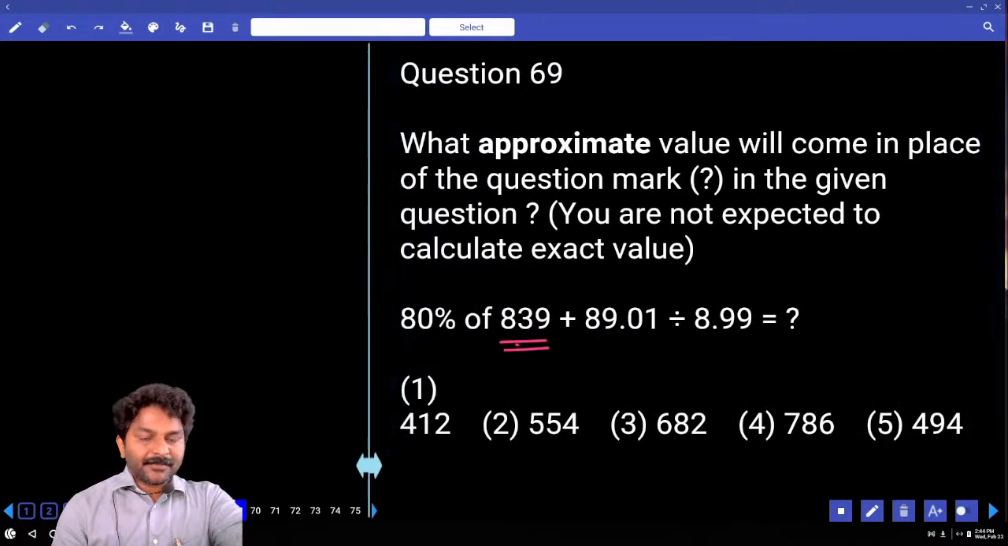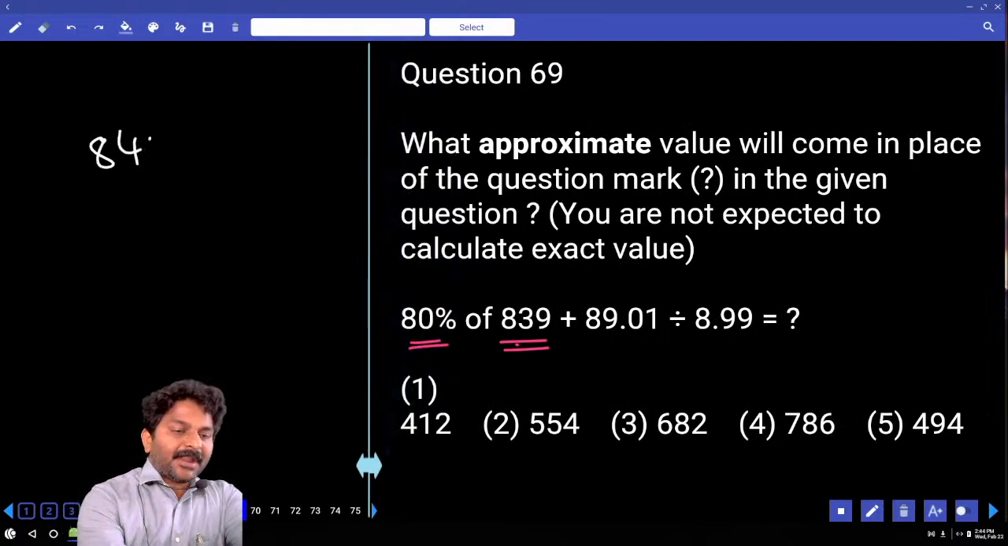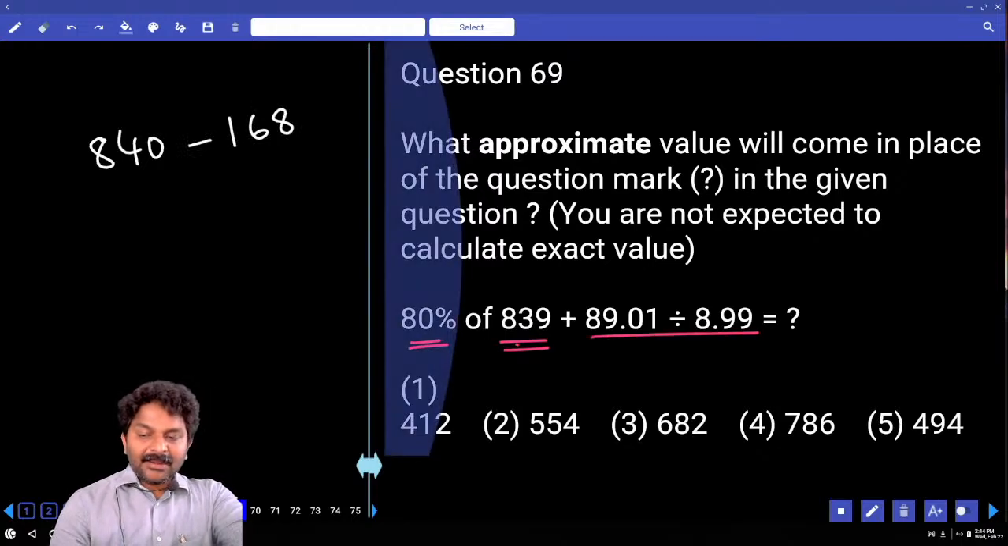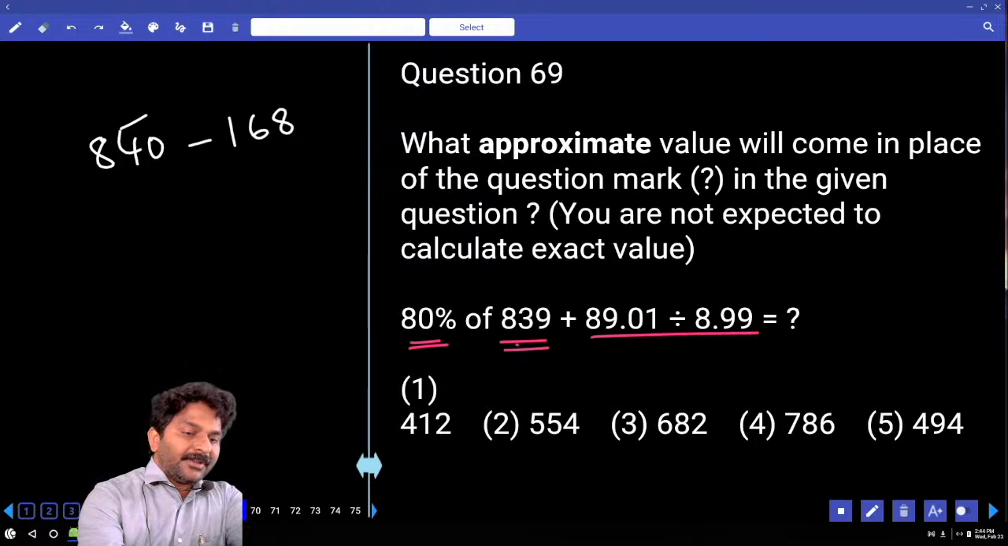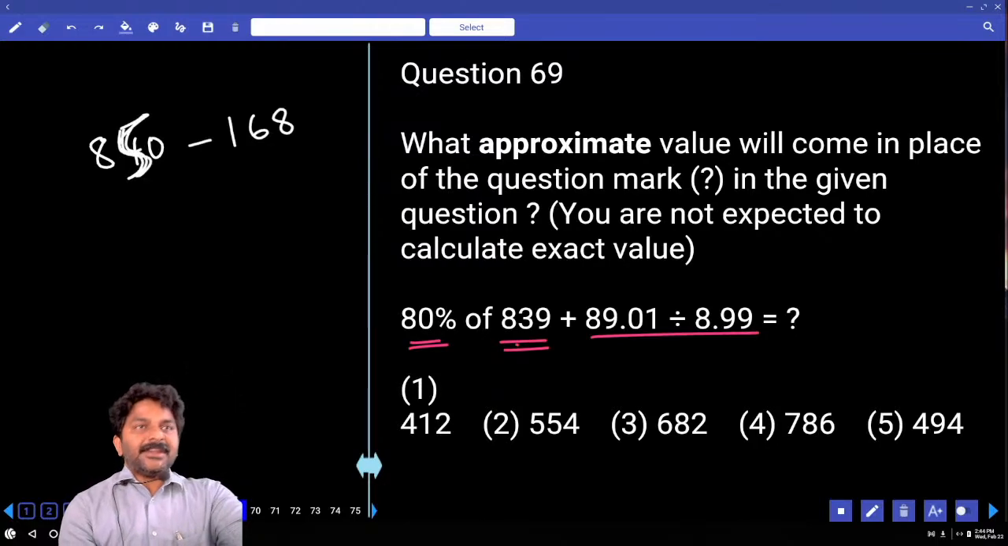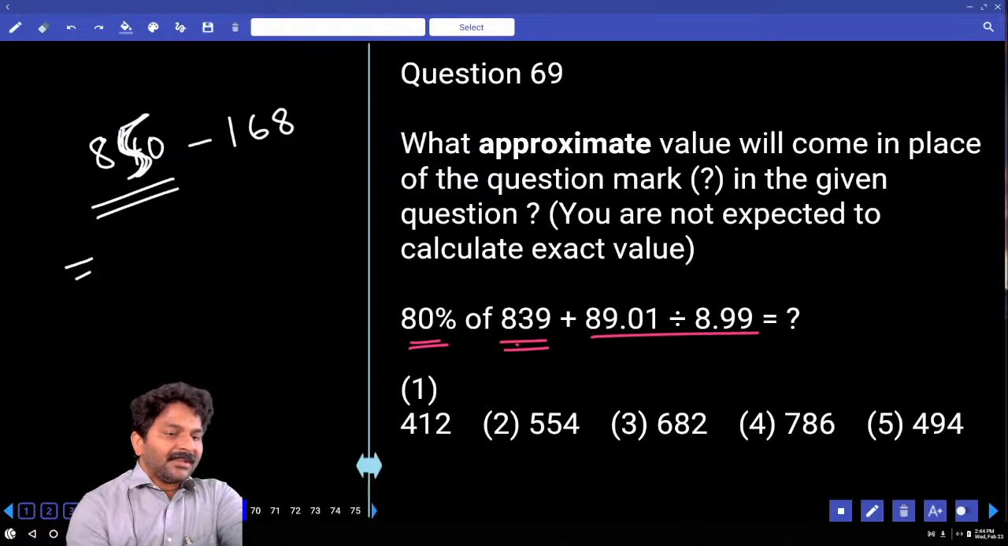840 we have. Upon that we need to calculate 80%. So that means subtracting 20%. 20 percentage is 168. 90 divided by 9, approximate 10. So instead of 840, we can write it as 850 now. From this we need to subtract 168. Subtract 200, add 32. Subtract 200 from this, 650. Add 32, 682.